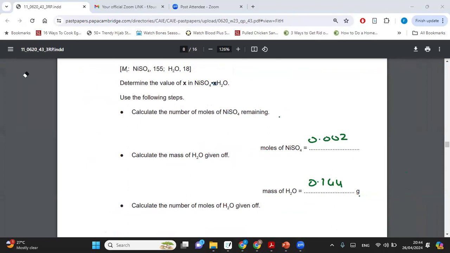I need to find the moles of water. What information do I have? I have the mass of water. Yes, exactly. We are going to do moles equals mass over Mr, right? The mass given to me is 0.144. The Mr is 18. So can somebody calculate the moles and let me know?